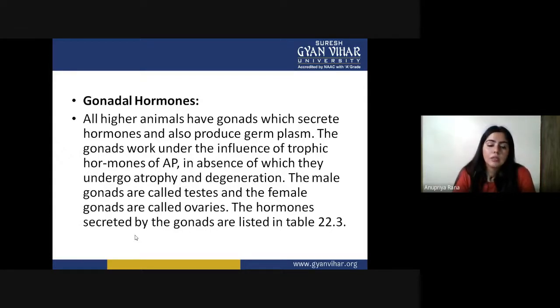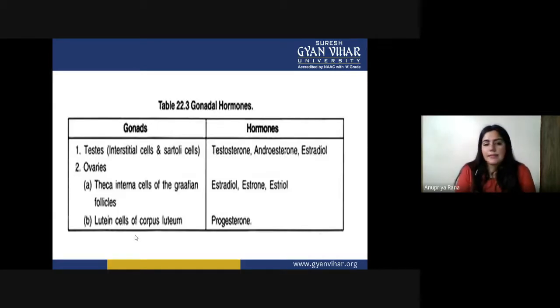So the hormones secreted by the gonads are listed here. Testes: testosterone, androsterone, estradiol. These are the three hormones released by the testes. Ovaries have a different, complex structure in the female reproductive system. The theca interna cells of Graafian follicles secrete hormones like estradiol, estrone, estriol. So these are the ones developed by Graafian follicles. Second is the lutein cells of corpus luteum. They are going to secrete progesterone.